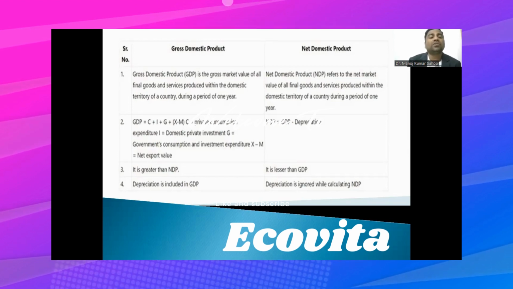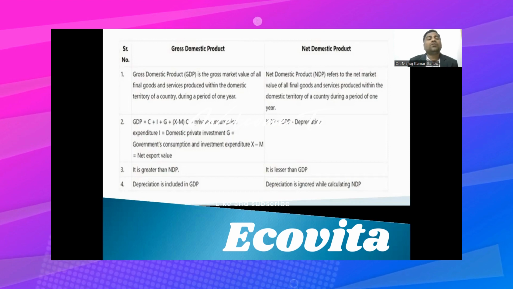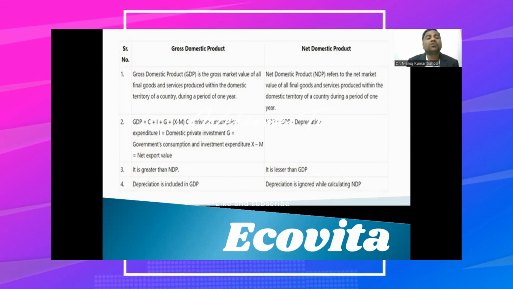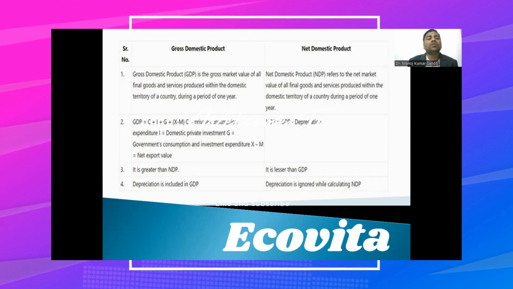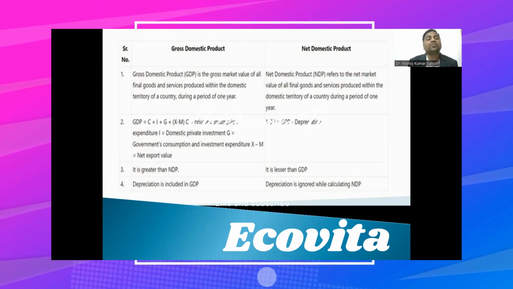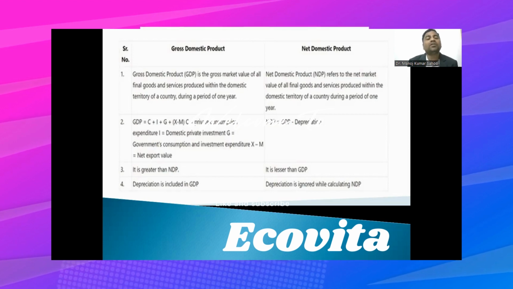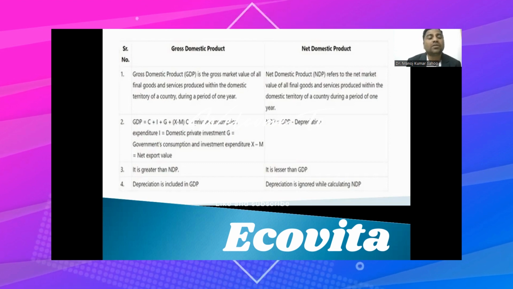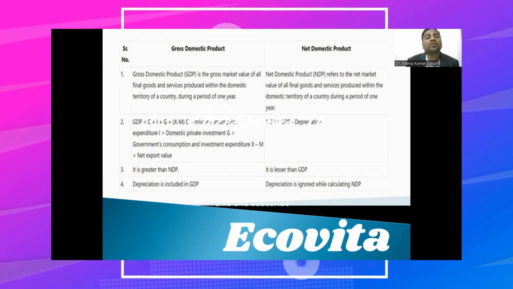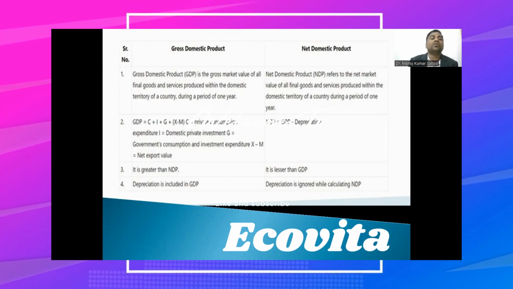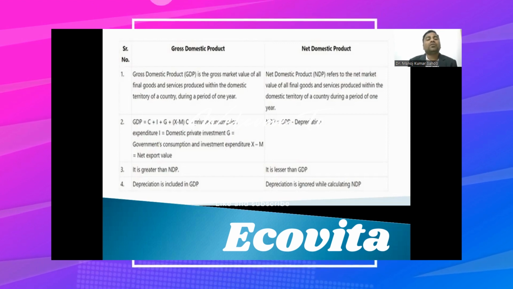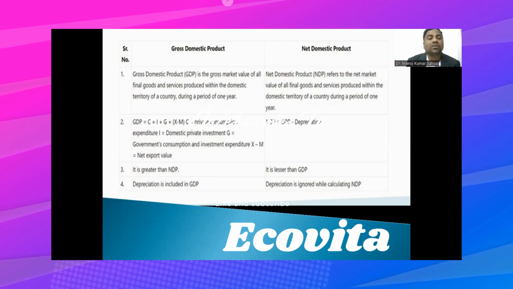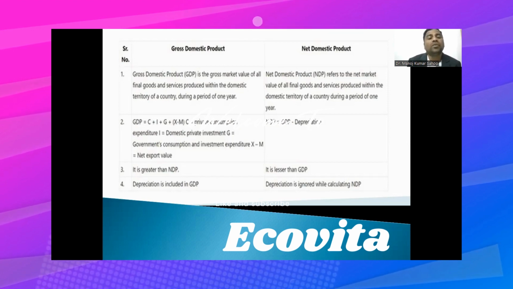C here stands for the consumption expenditure, which is done by the household people. And I stands for the investment expenditure, the private investment expenditure done by the private authorities, private companies. G stands for government expenditure. Government also does different types of expenditure every year for the welfare of the citizens, like opening of a school, college, hospital, road, canal, airport, and many things. So that comes under G, the government expenditure.